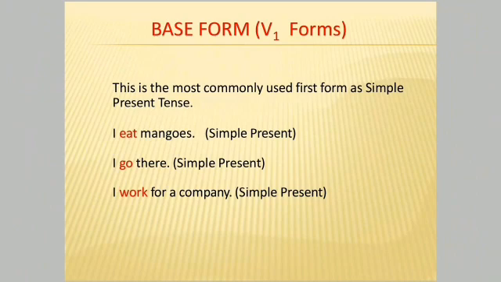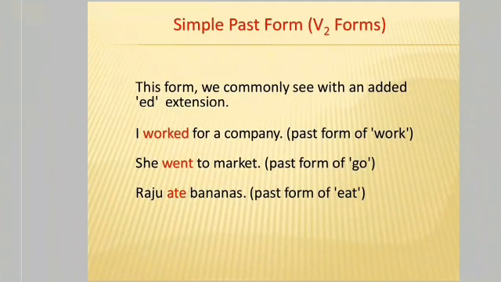Now, to make it more clear where we have to use which forms of verbs, let's talk about it in detail. Base form is the most commonly used first form of the verb. It shows simple present tense. We call it V1, the first form of the verb. For example, I eat mangoes, I go there, I work for a company. In all these sentences, eat, go, work are first form of the verbs and they represent simple present tense.